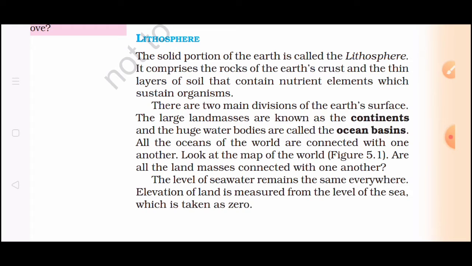So what is the meaning of continent and what is the meaning of ocean basin? The large land masses are known as the continents, and the huge water bodies are known as ocean basins. Don't get confused. The water body is known as ocean, but the land which is below the ocean is known as the ocean basin, and that is covered under lithosphere.